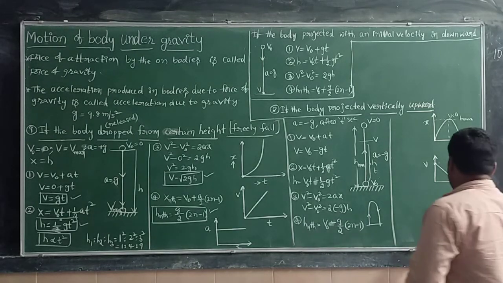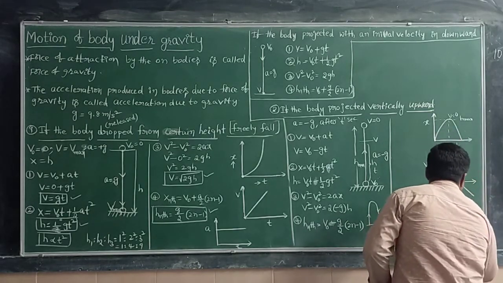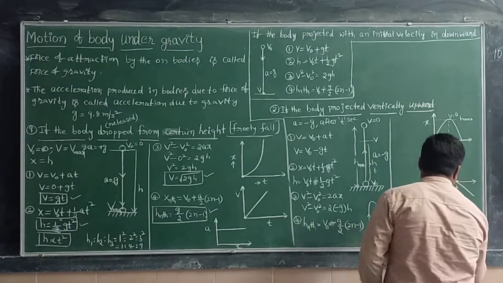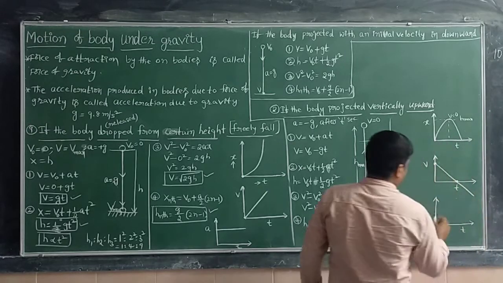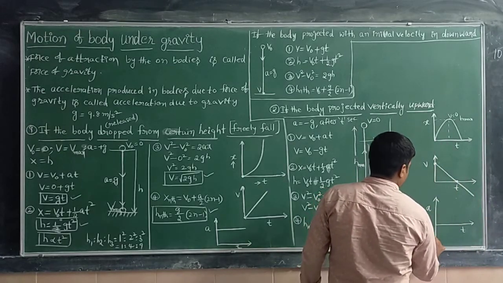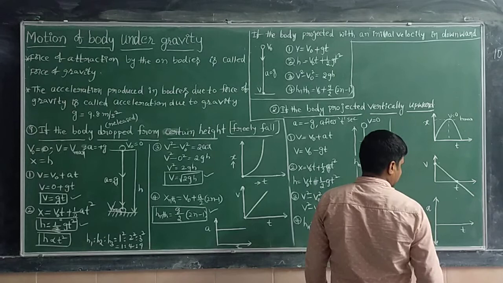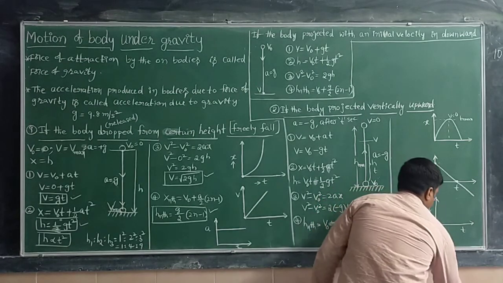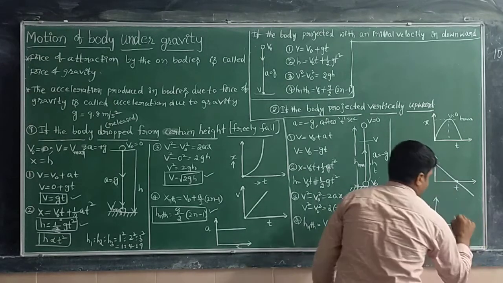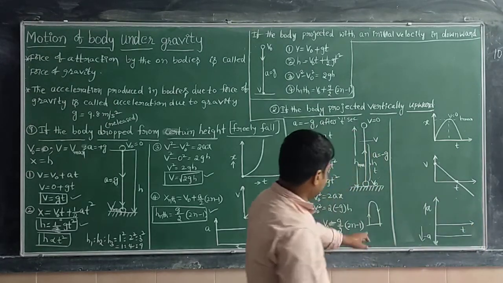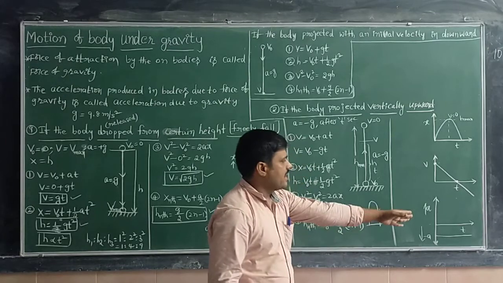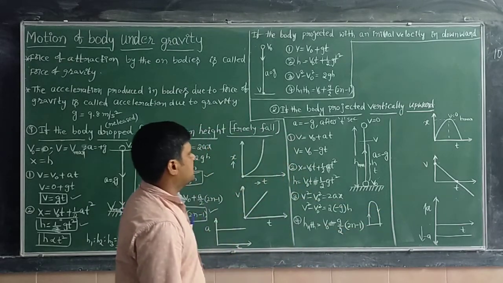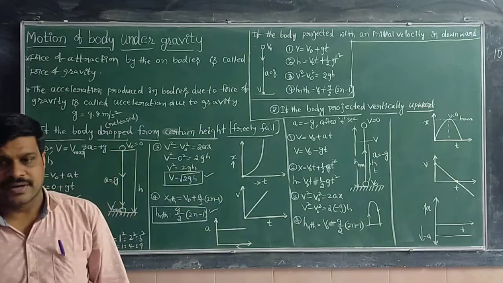But throughout the journey, acceleration is constant. So the acceleration-time graph can be drawn like this. This part is positive and this part is negative acceleration. Throughout the motion of the body, the acceleration is negative, so for the complete journey we can draw the acceleration-time graph like this. These two concepts are very important.